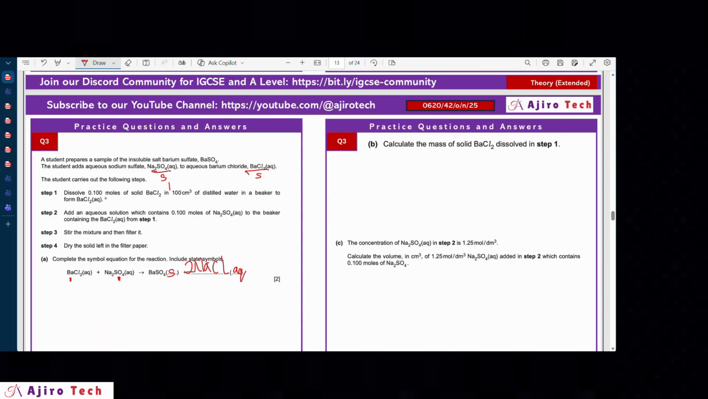In step one, we have the number of moles of barium chloride in 100 centimeter cube of water. So remember that the formula says number of moles is the mass over the MR of barium chloride. Now we need the mass, so the mass is the number of moles times the MR. We have the number of moles given in the question, but we need to get the MR of barium chloride. So barium, check the periodic table.